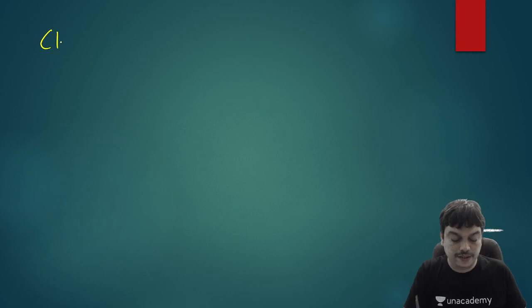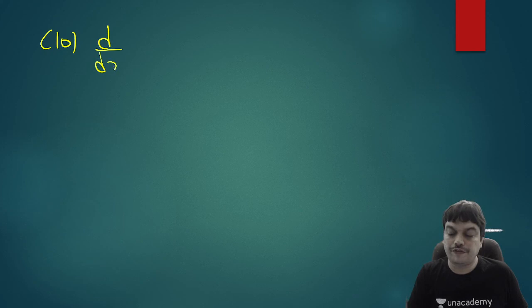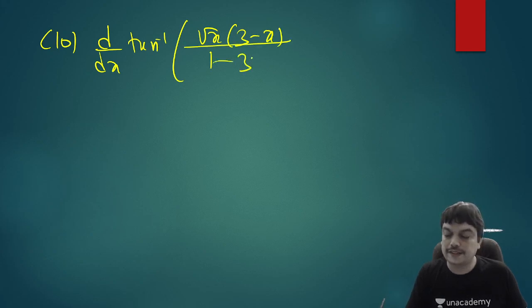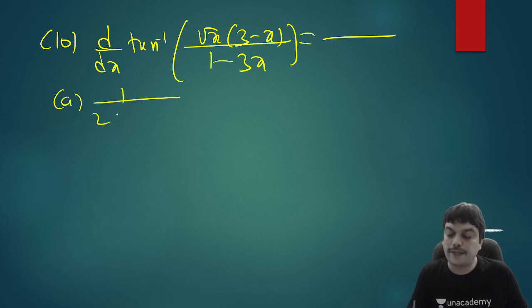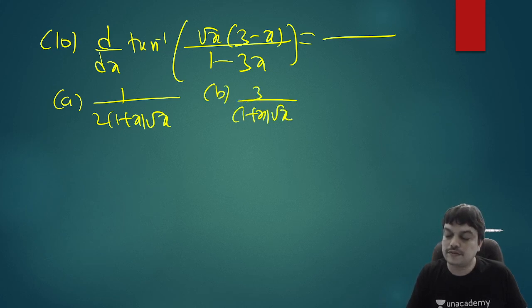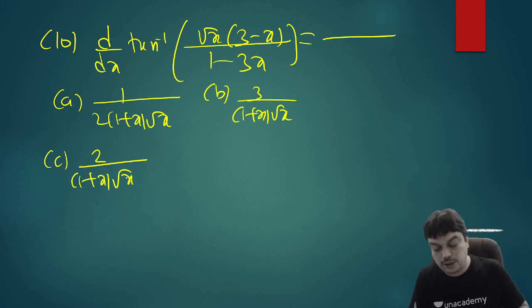Next is question number 10. d by dx of tan inverse of root x into 3 minus x divided by 1 minus 3x. So let me write the options: 1 by 2 times 1 plus x root x, 3 by 1 plus x root x, 2 by 1 plus x into root x, and let me write the last option, 3 by 2 into 1 plus x.